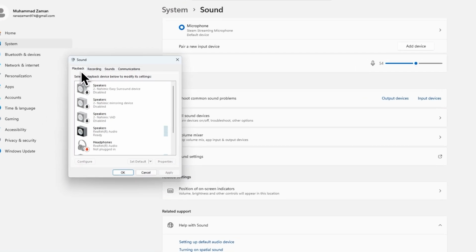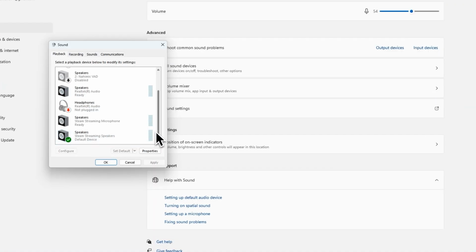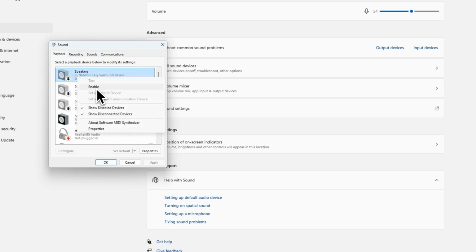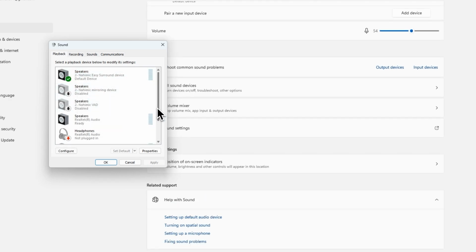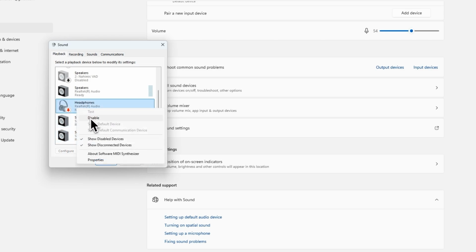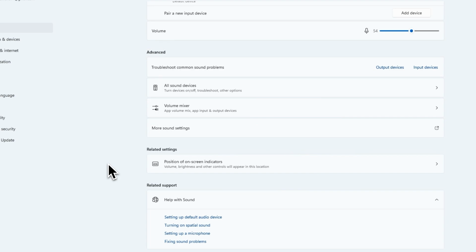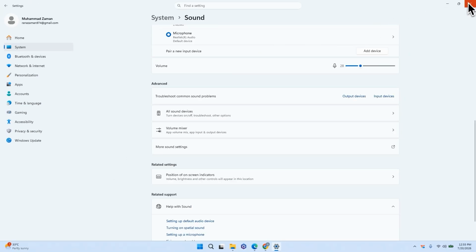Open the Playback tab and make sure your speakers or headphones are enabled. If your audio device is disabled, right-click it and select Enable. You should also disable any audio devices that you're not using to avoid conflicts. Next, select your speakers or headphones, click Set Default, then click Apply followed by OK. After that, check whether the sound is working.